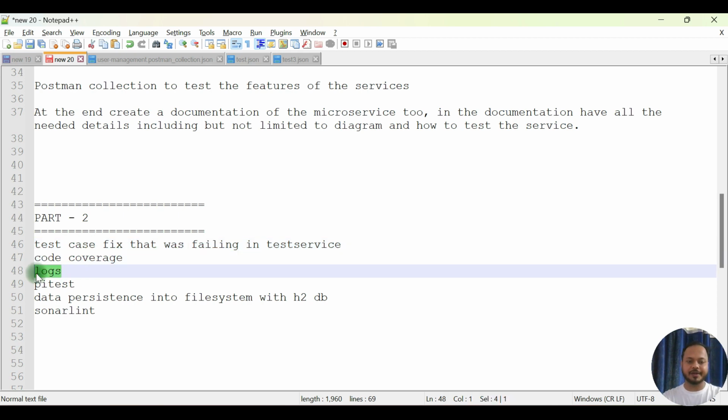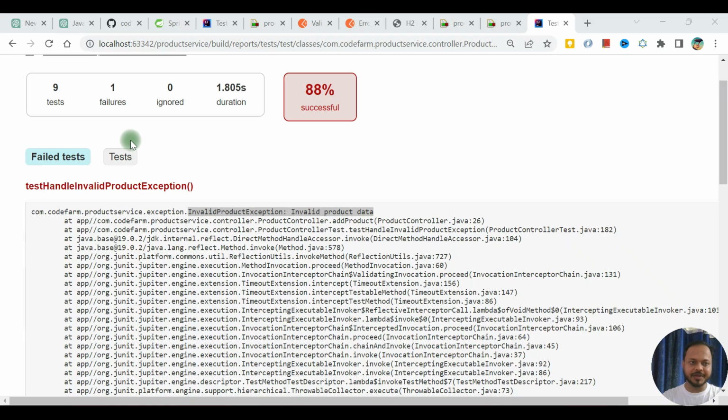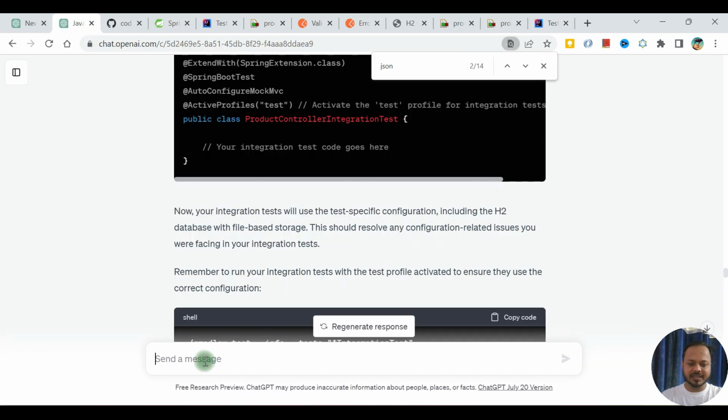Let's see the logs part here. Come to ChatGPT and ask if there are no logs in the system.